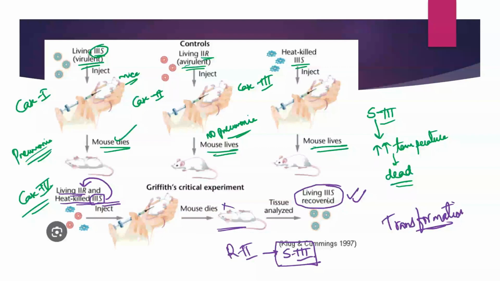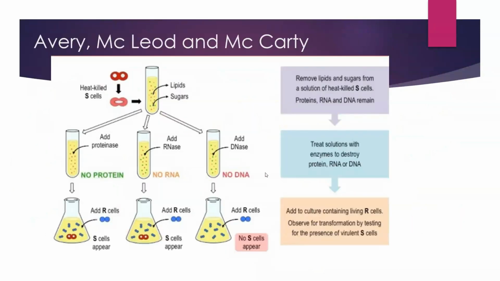Through this experiment, they tried to show that there was some factor, some substance, which was changing the R2 strain, the live R2 strain, into the S3 strain, and these cells were recovered from the mice. This was the interesting case study he found through his experiment. But are we now clear through this experiment which is the genetic material? Obviously, no. We still have no idea, out of RNA, DNA and proteins, which is the genetic material.